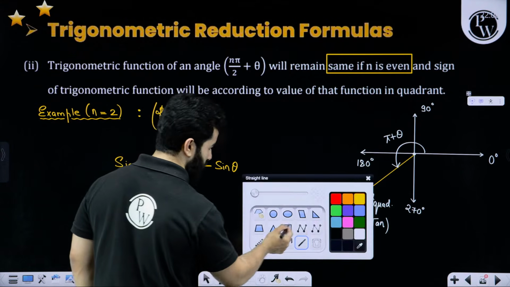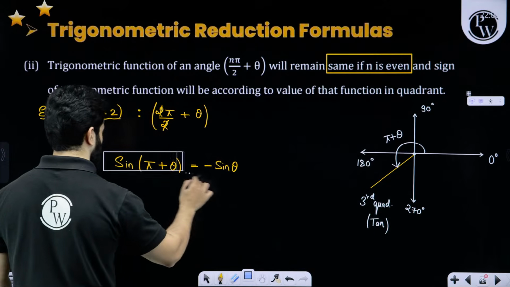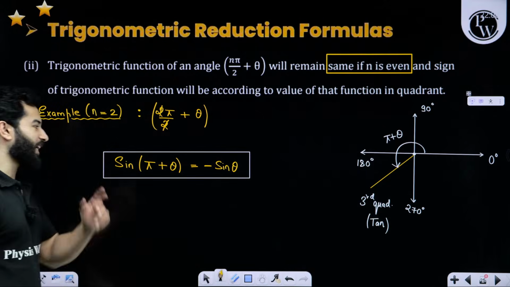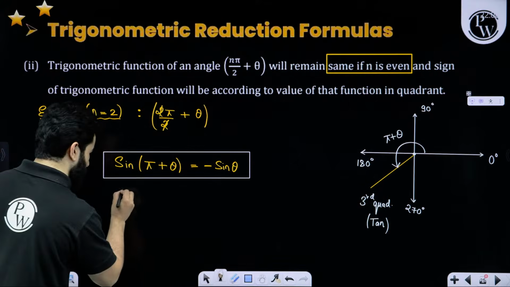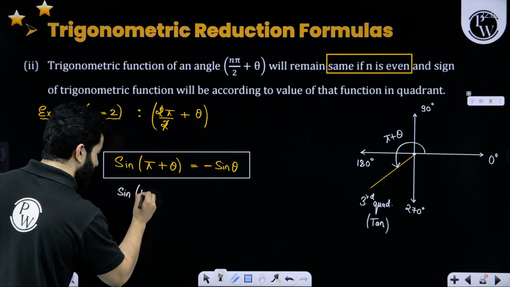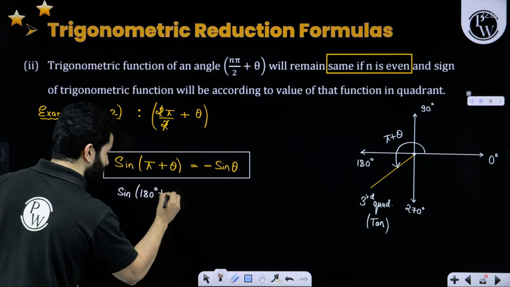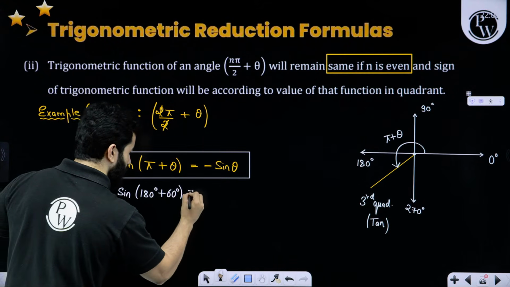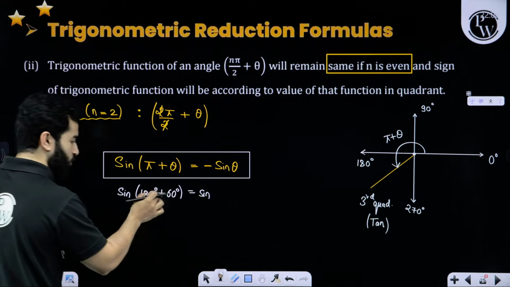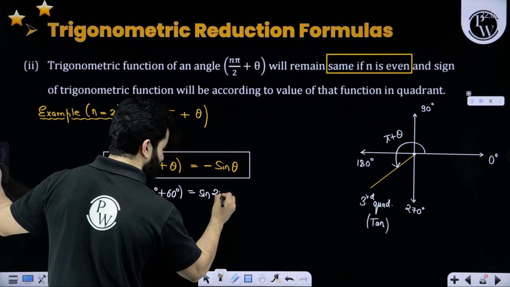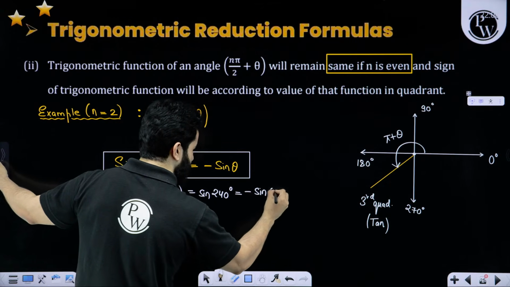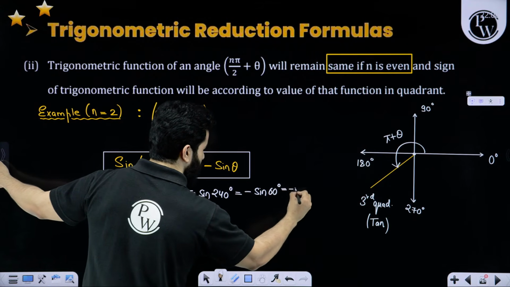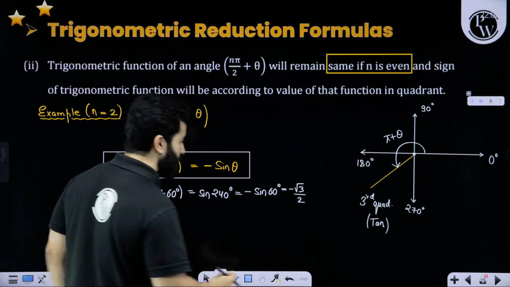Let's take an example inside of an example. Let's suppose we are talking about sine of 180 degree plus 60 degree. That's going to be sine of, dosto, this is going to be 240 degree, and answer should be minus times of sine 60 degree, that is minus root 3 by 2. This is what it does.